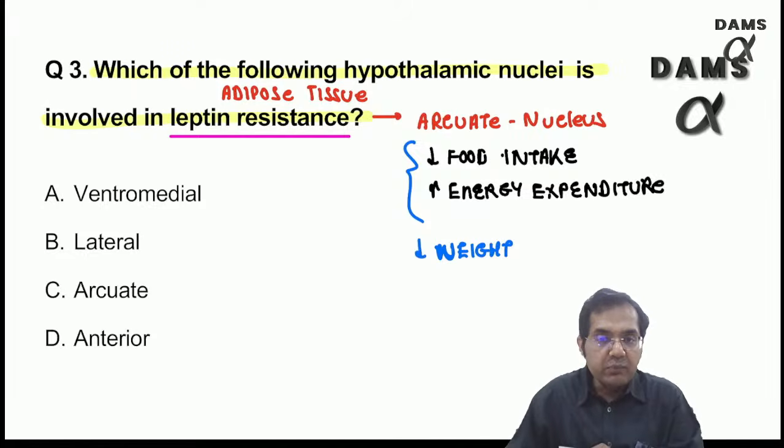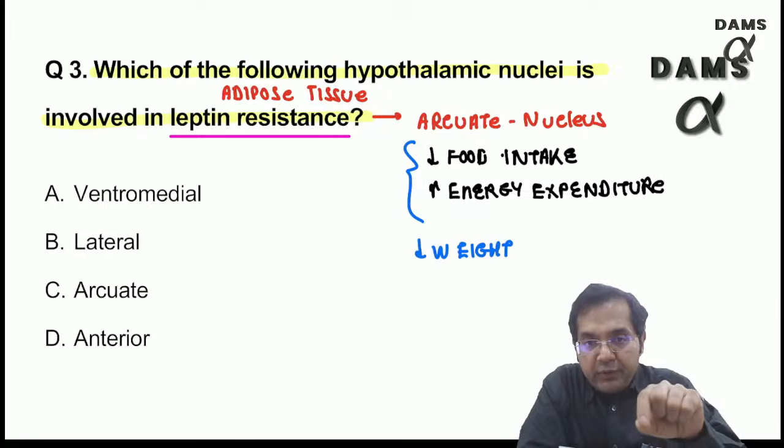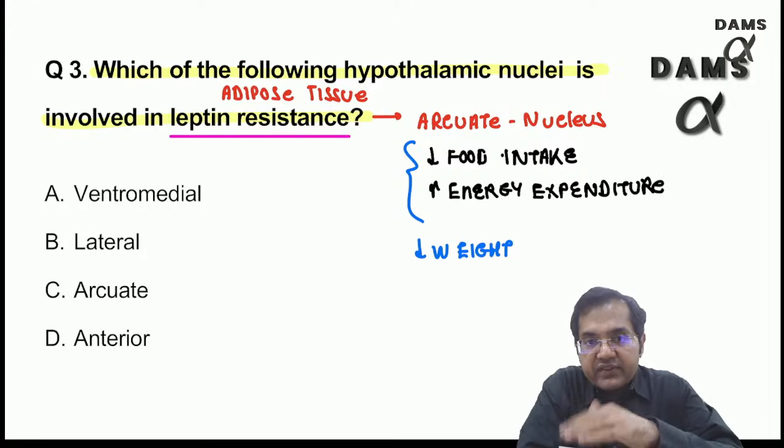Now a lot of you had this confusion that the answer should be ventromedial. Please understand, ventromedial is the nucleus responsible for satiety, but it has nothing to do with the action of leptin.